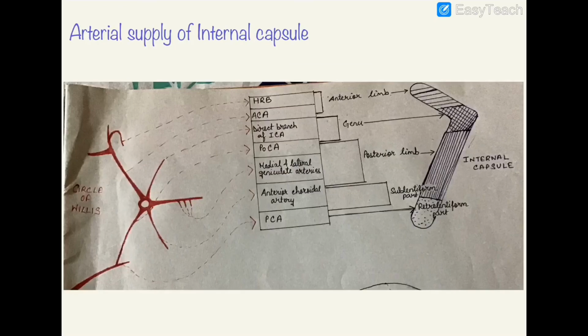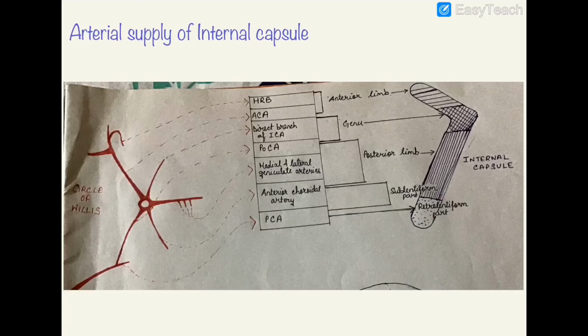Now moving on to the last topic, which is the arterial supply of the internal capsule. The arterial supply of the internal capsule can be easily remembered if one can memorize this diagram or this pattern of representation. This is a very easy representation. On the left side we have one half of the circle of Willis with its branches. In the middle we have the names of the branches of the circle of Willis in order, and on the right we have a depiction of the internal capsule with its different parts.